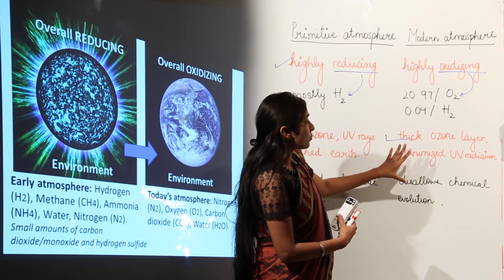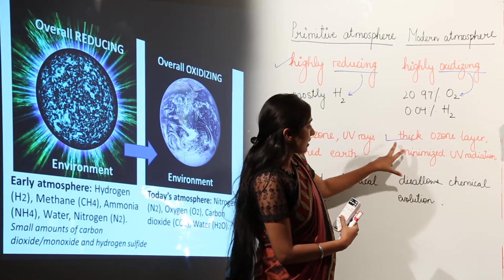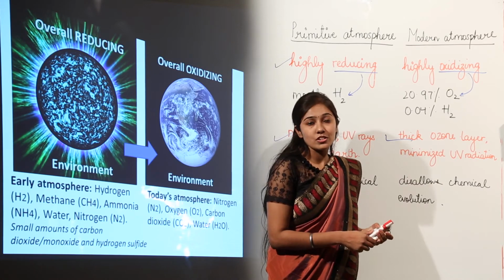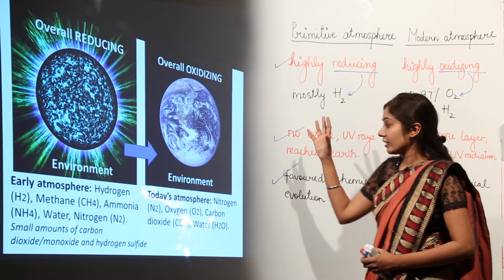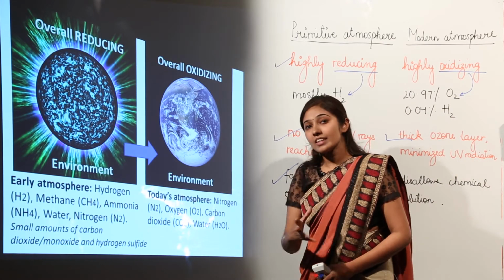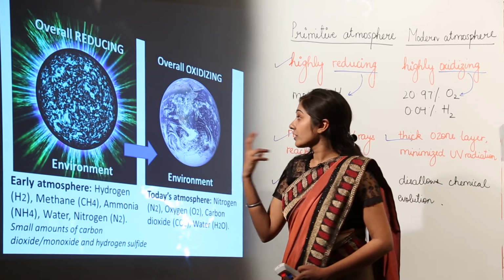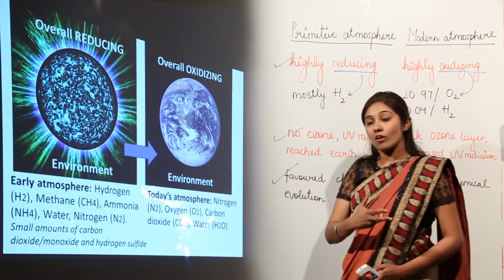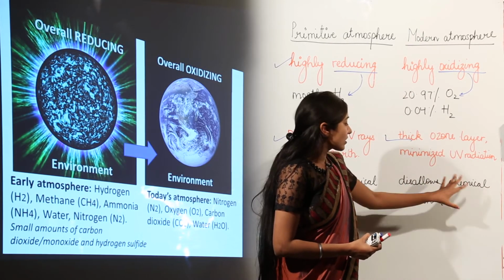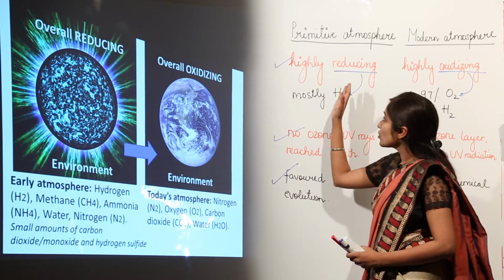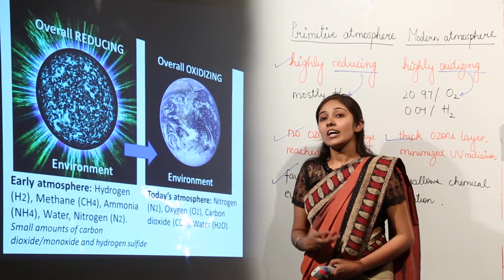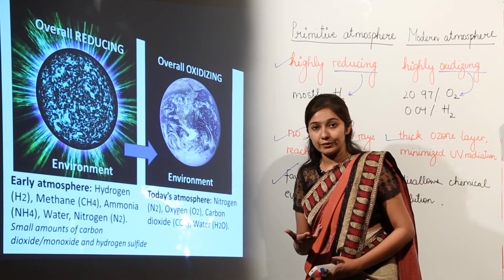And the next point which conveys that this is not possible is the thick ozone layer. The presence of a thick ozone layer on the Earth has minimized UV radiation. So the conditions of the primitive atmosphere actually favored chemical evolution, which gave evidence and proof to the theory of chemical evolution given by Oparin and Haldane. And the modern atmosphere, being highly oxidizing, disallows chemical evolution. So based on the conditions of the primitive atmosphere, we are going to discuss the theory of chemical evolution given by Oparin and Haldane, which is also known as the modern theory.